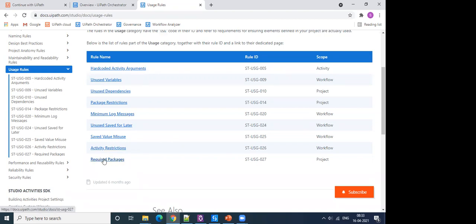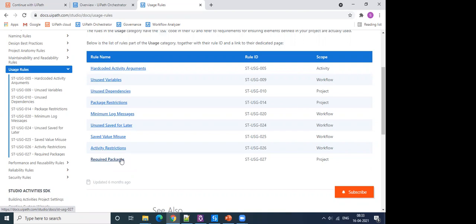And then there is one more important rule here, required packages. What does this rule do? Whenever we create any new project in UiPath, by default 4 dependencies are always there, like System.Activities, Excel.Activities, Mail.Activities, and most importantly, UiPath.UIAutomation.Activities. So these packages are included in the project by default.